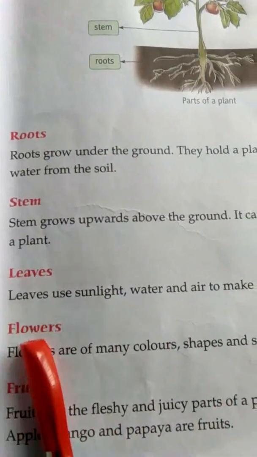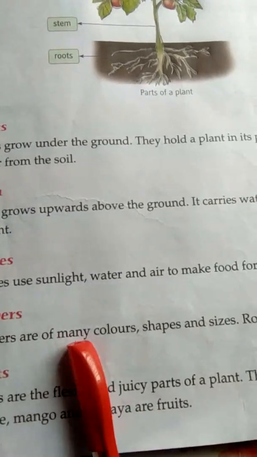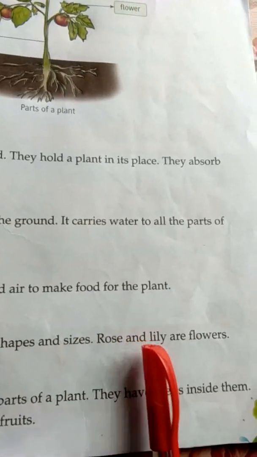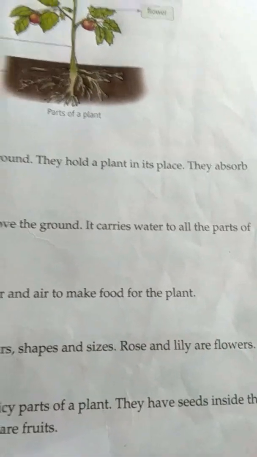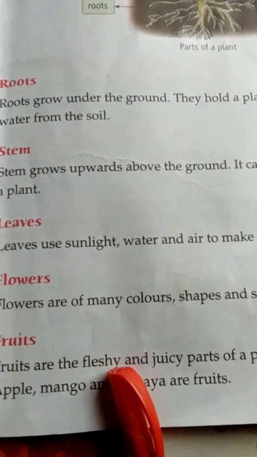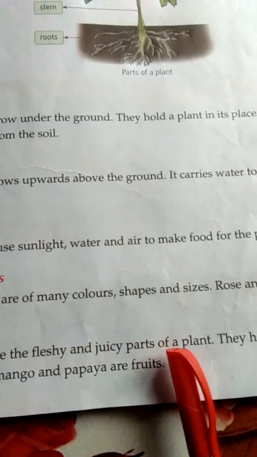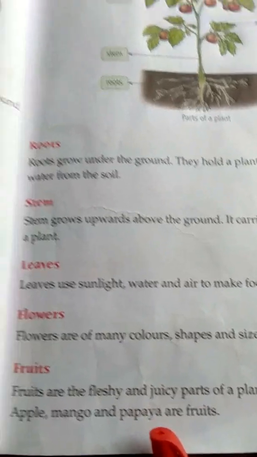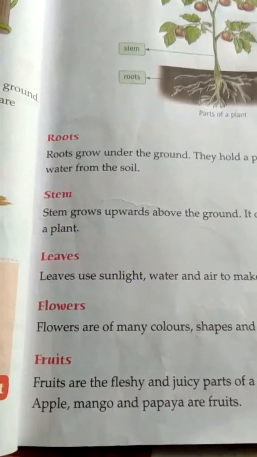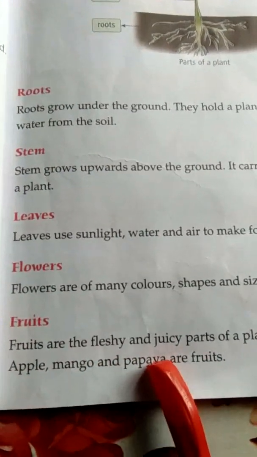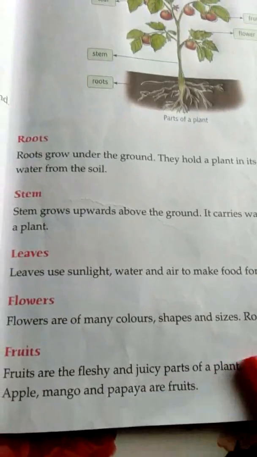Now is flowers. Flowers are of many colors, shapes and sizes. Rose and lily are flowers. Next is fruits. Fruits are the fleshy and juicy parts of a plant. They have seeds inside them. Mango has how many seeds? One seed. Apple has how many seeds? Many seeds. Papaya has many seeds too.